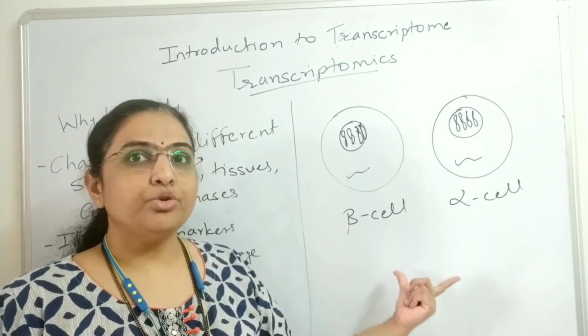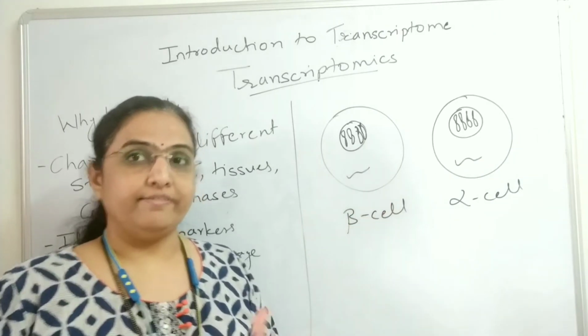As the cell type differs, the transcriptome differs.